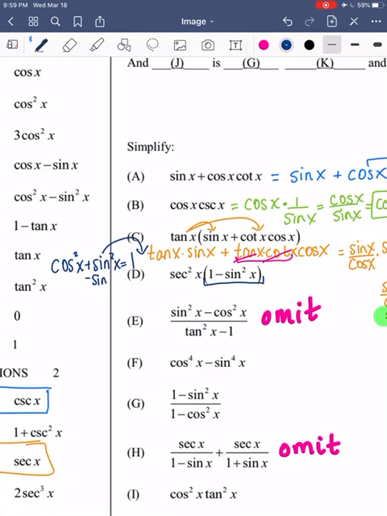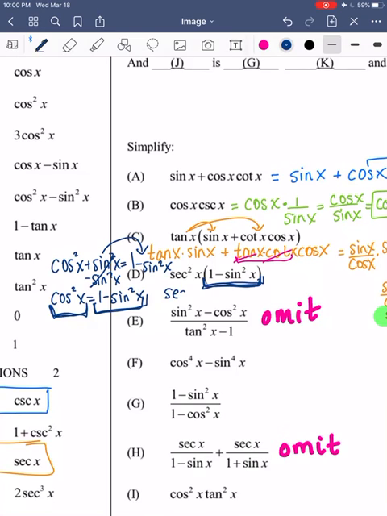So if I want it to look like the one in the problem, I need to subtract the sine. Okay? So if I subtract the sine, what am I now left with? So I'm left with cosine squared x equals 1 minus sine squared x. So now I can replace this part here with this part over here in this equation.